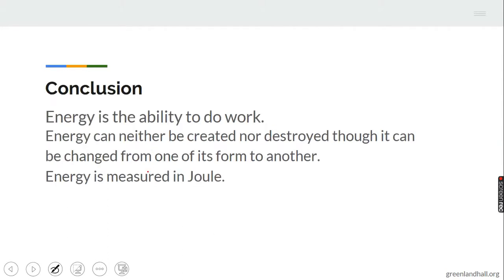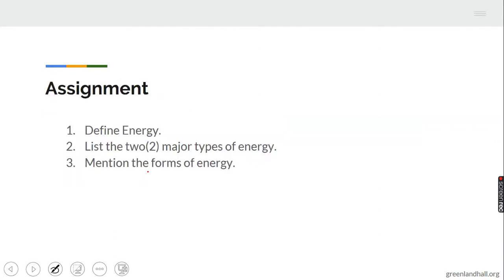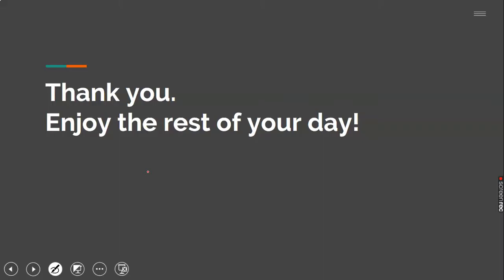We have seen in this lesson that energy is the ability to do work. Energy can neither be created nor destroyed, though it can be changed from one form to another form. And energy is measured in joule. You have to answer these questions. Number 1, define energy. 2, list the 2 major types of energy. And 3, mention the forms of energy that you know.